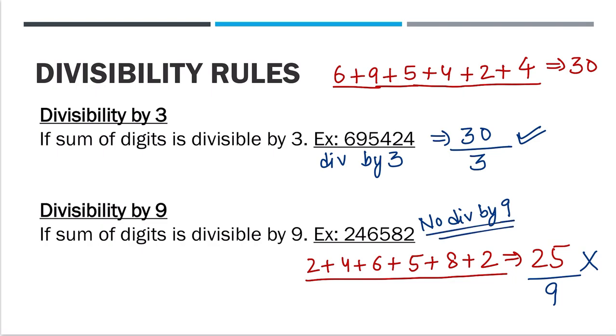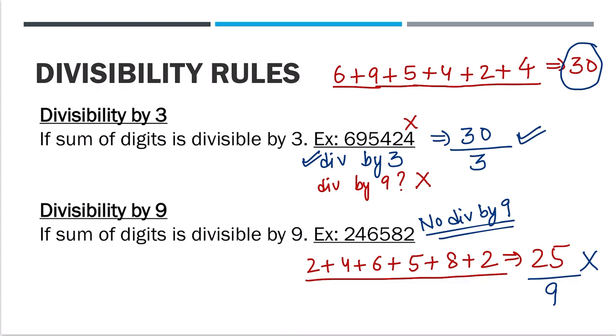When you have to check divisibility by 3, divide the sum of digits by 3 and check. If we have to check divisibility by 9, divide the sum of the digits by 9. I hope this is clear. Now tell me this question. We know this number is divisible by 3. Now is this number divisible by 9? 695424. We know the sum of digits is 30. Since 30 is not divisible by 9, we'll say this number is also not divisible by 9.